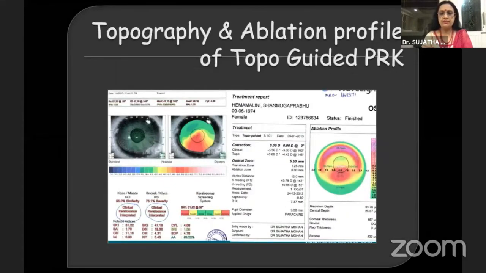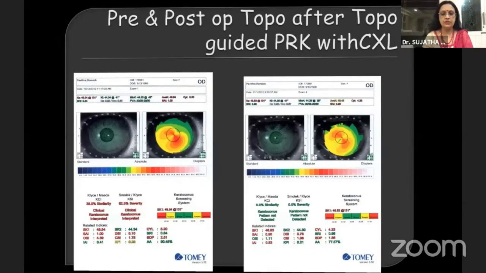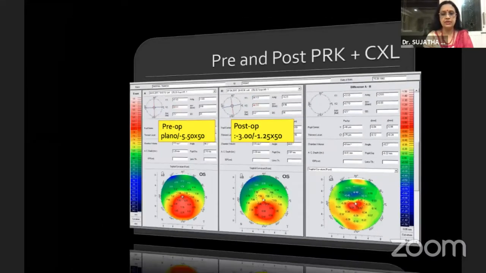So topography and ablation profile to create the asymmetry of the cornea. Here you can see this is a very typical keratoconus post-LASIK ectasia, and you can see here the ablation is done not only over the cone but also creates a hyperopic ablation to make the cornea more symmetric. So these are some of my cases which have pre and post topoguided PRK with cross-linking. You can see the drop in the cylinder from 5.5 to 1.25, and significant drop is noted.